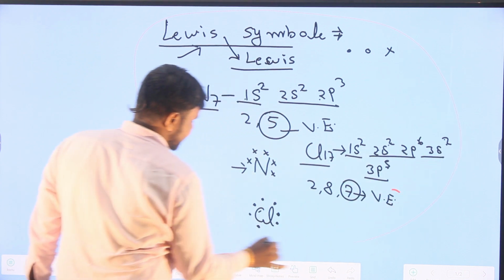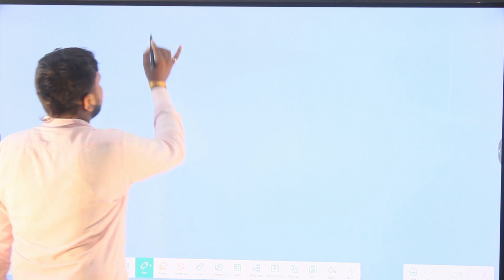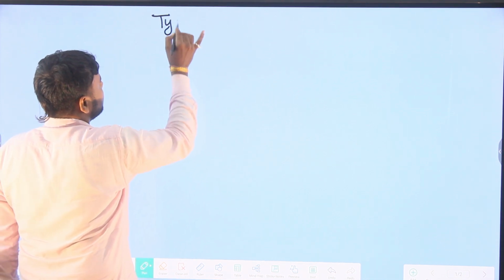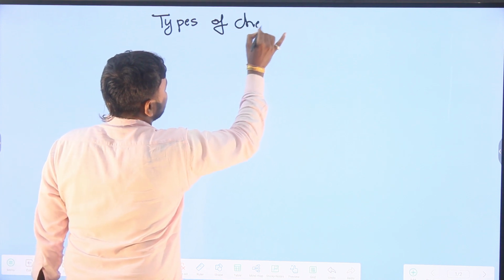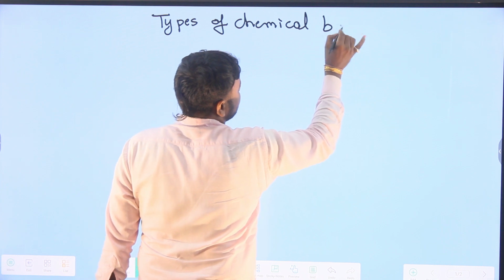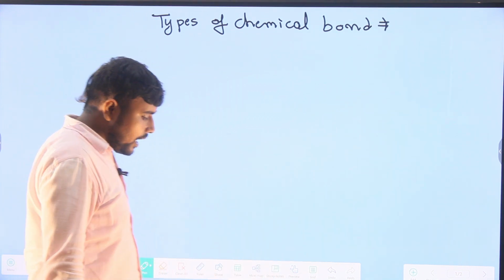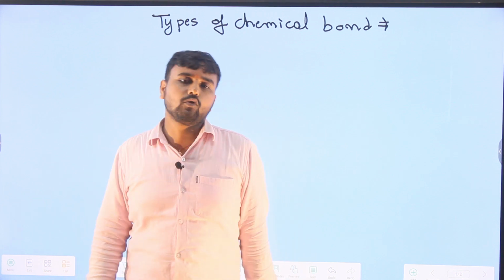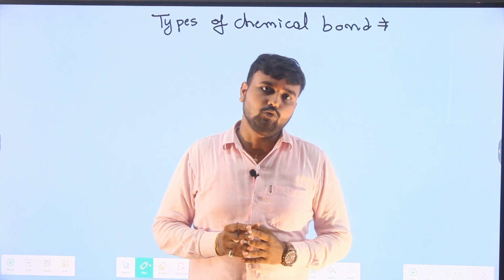We are going to discuss types of chemical bonds. Chemical bonds are of the following 2 types: the bonds formed between atoms and the bonds formed between molecules.